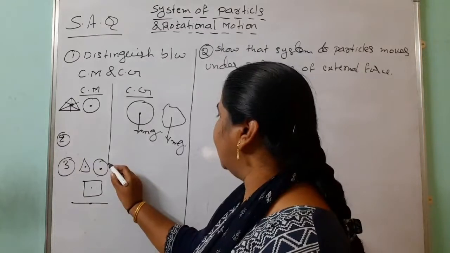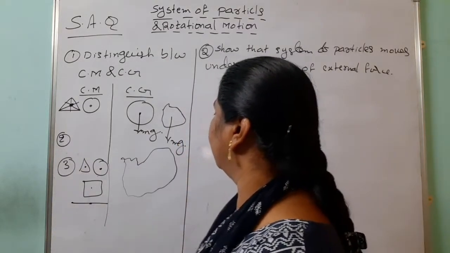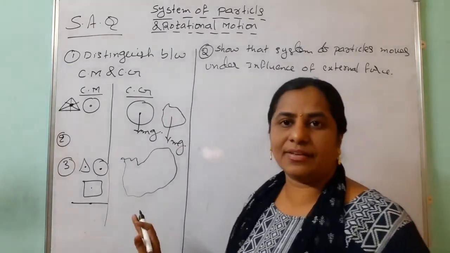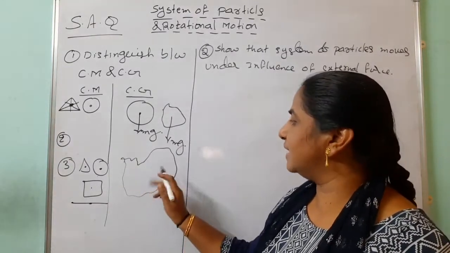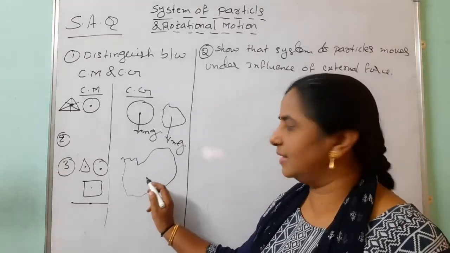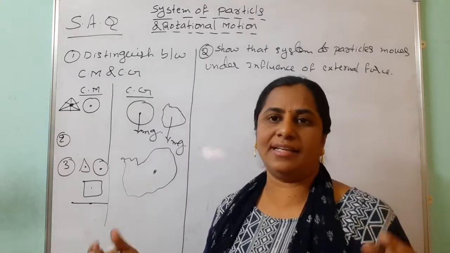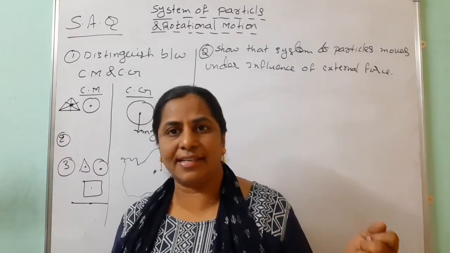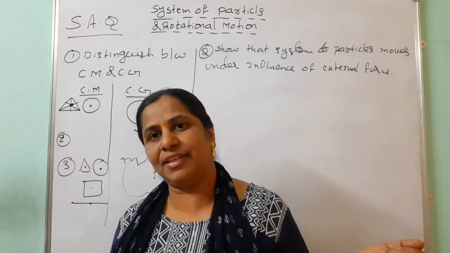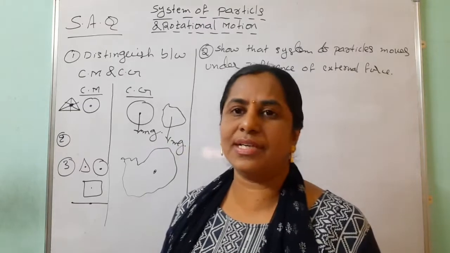Suppose we are taking another shape of body, like, look here. We are taking a big body. Then what happens? Center of gravity does not coincide with the center of mass. Center of mass is on the heavier side. Don't expect it here at the center. Always it is on the heavier side. Suppose you are carrying two bags. One has 10 kgs, another one has 5 kgs. Where is the center of mass shifting? Always it is towards the heavier side.